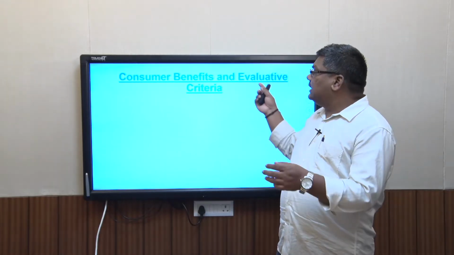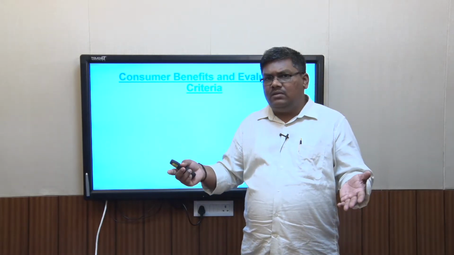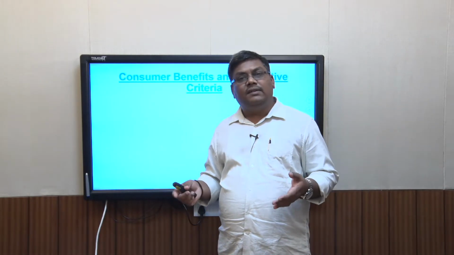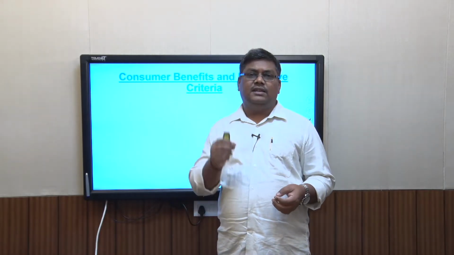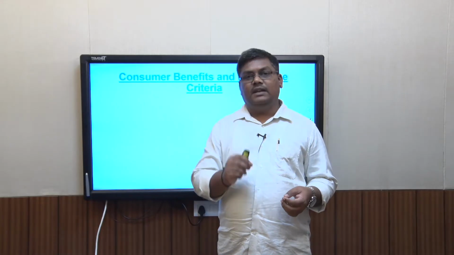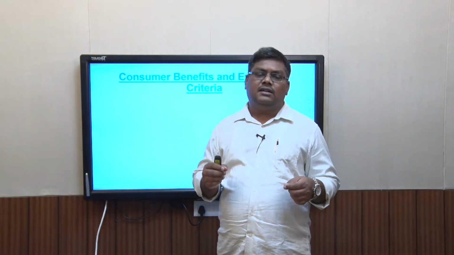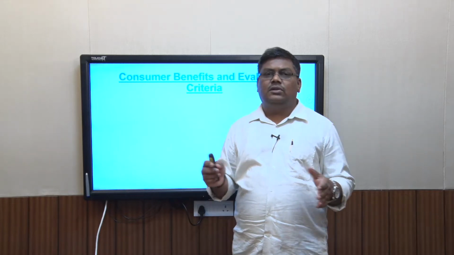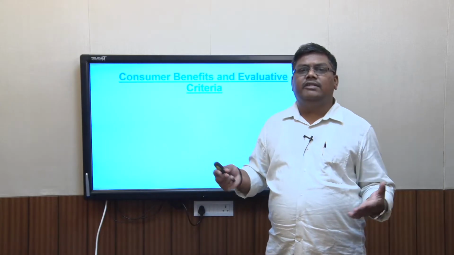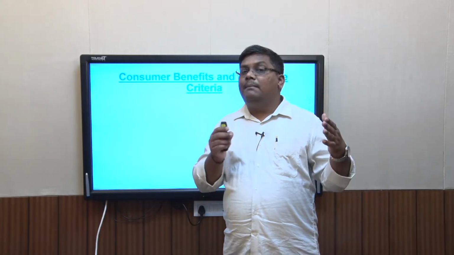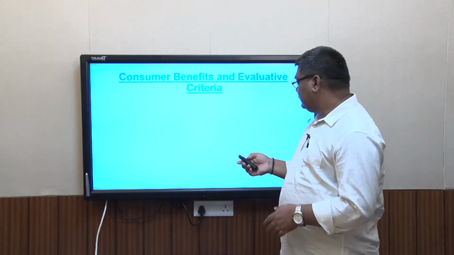Basically the criteria revolve around product benefits, consumer benefits. Consumers are looking for benefits in the market, and that is why they do the alternate evaluation. So the very reason a consumer does an alternate evaluation is to get benefits. Some products offer them more benefits, some don't, and that is why they switch. The whole idea of the consumer going to the market, searching for information, and doing alternate evaluation is looking for maximum benefit at minimum cost and minimum risk.